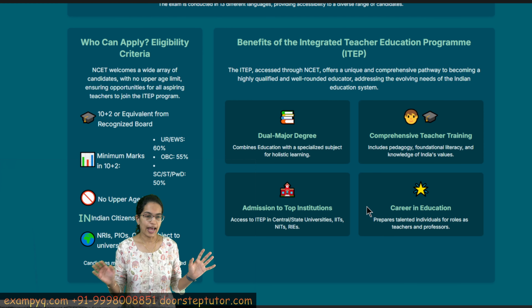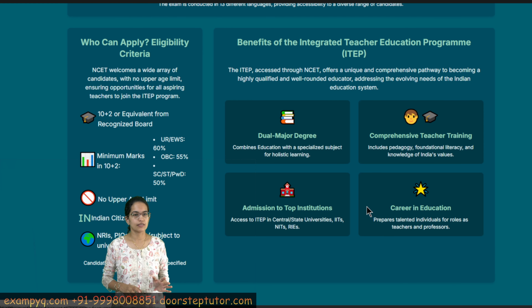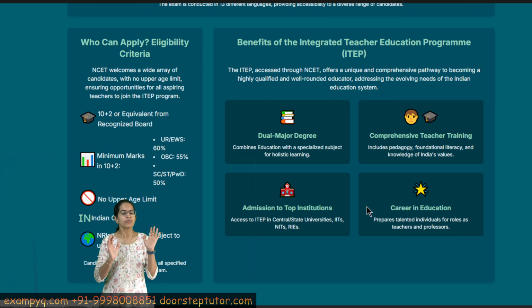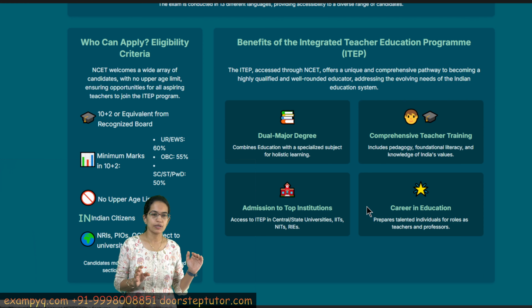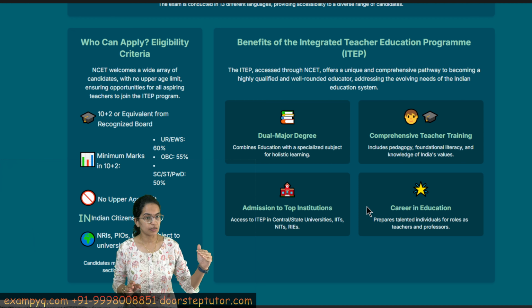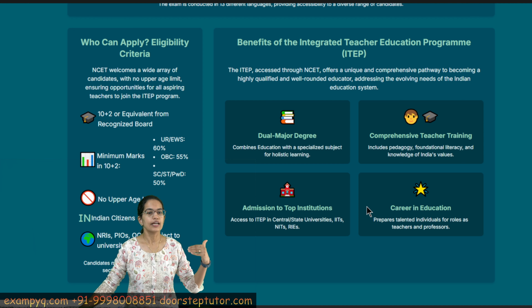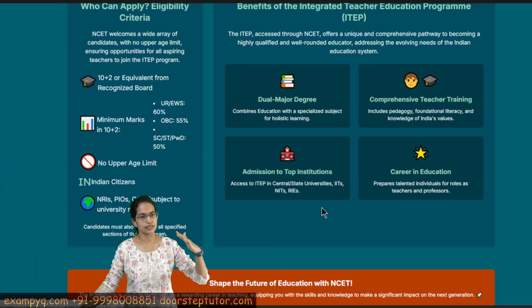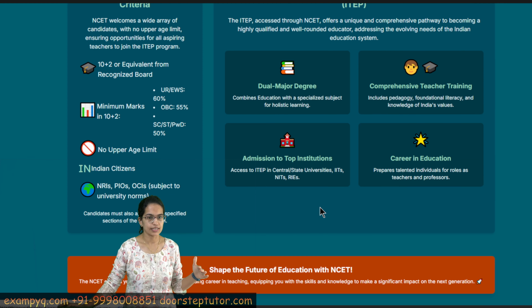Now who can apply? As we said, 10+2 students are eligible to apply. There is no upper limit, and the students must have a minimum of 60% marks if they are in the unreserved category, and then there are changes in the qualification for other categories.